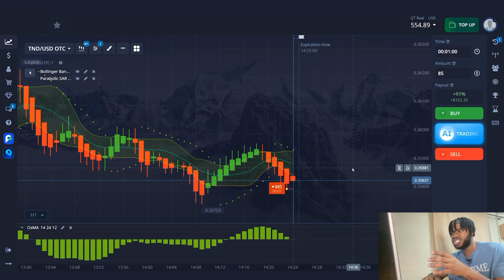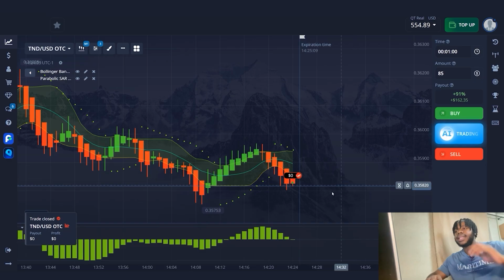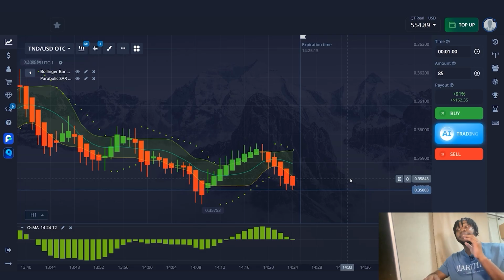Let's see how the price chart will move. I wonder if I'm going to make a profit. Oh, alas, the trade is unprofitable. As you can see, one mistake can be costly. I'm not going to worry about it. I'm sure I can recoup the loss with the next trade.